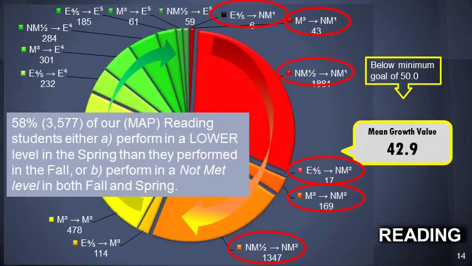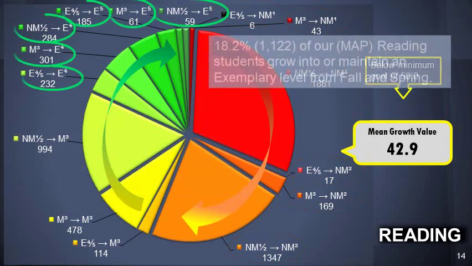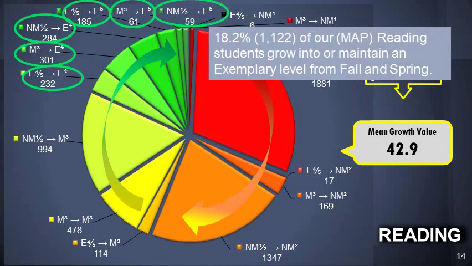58%, or 3,577 of our MAP reading students either perform at a lower level in the spring than they performed in the fall, or perform at a not met level in both fall and spring. 18.2% of our MAP reading students grow into or maintain an exemplary level from fall to spring.